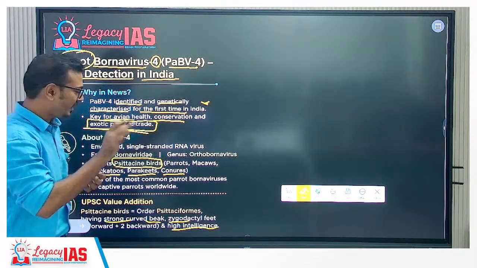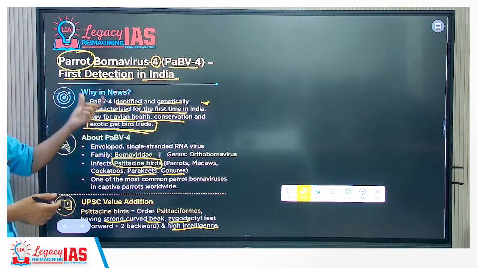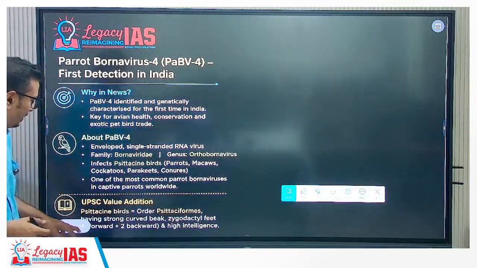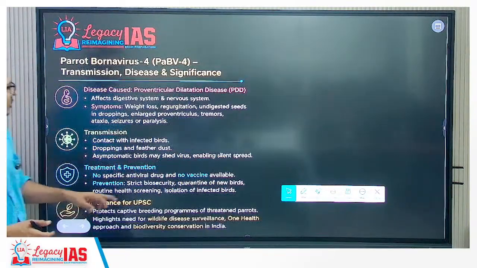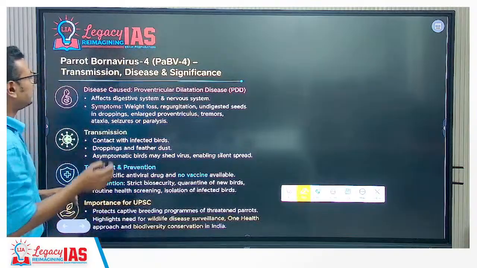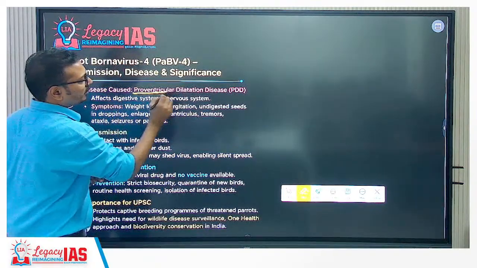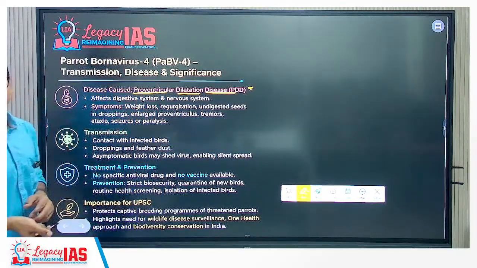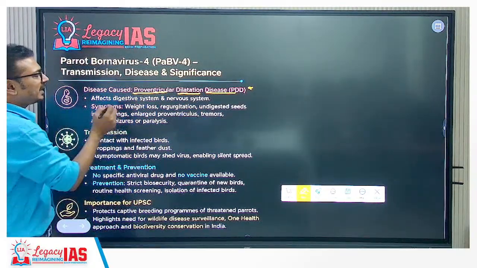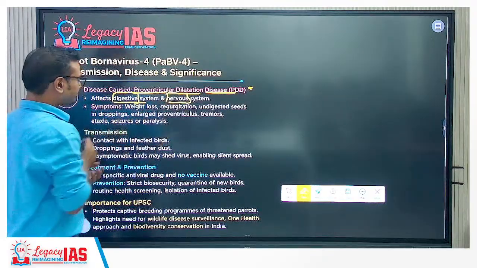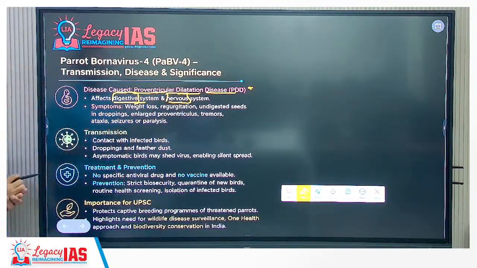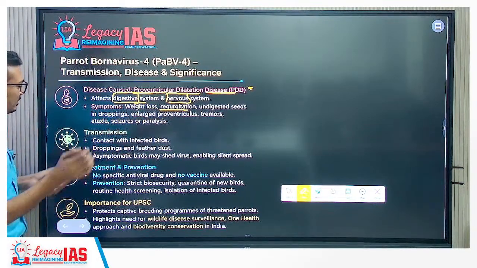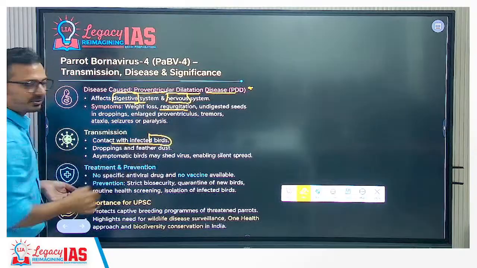That's why this particular virus has been identified, and in future a vaccine can be developed. Look at this: what happens because of this virus? It causes proventricular dilatation disease. Although UPSC will not ask the name of the disease, because so many things will be in the news. It affects the digestive system and nervous system. Weight loss or emaciation, undigested seeds in droppings.